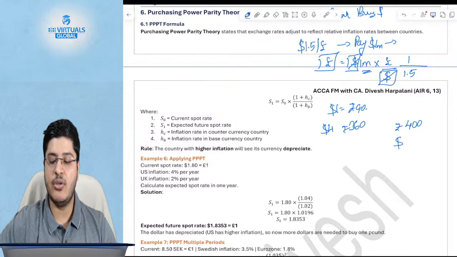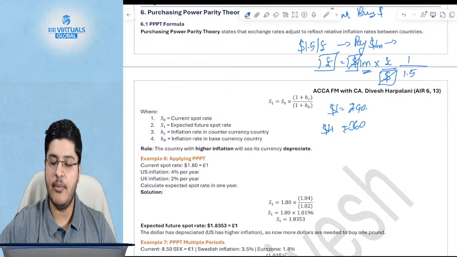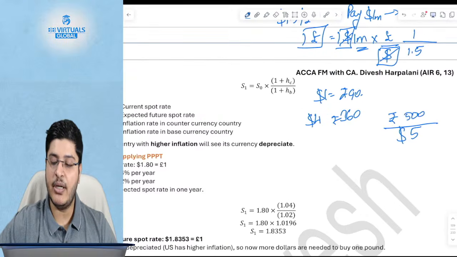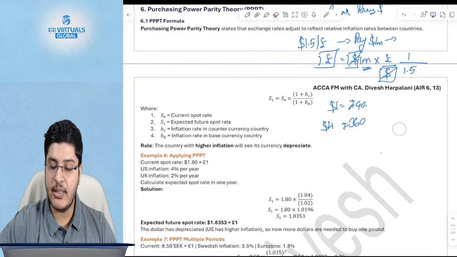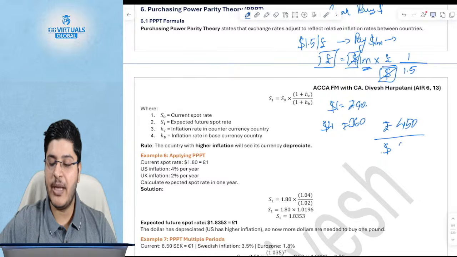or let's say the dollar price was to increase hypothetically to say $5, and the Indian price for the same pizza was to increase to say 500. Then what happens? Now the exchange rates will automatically adjust itself. Sorry, maybe not this example. Let's say the Indian price moves to 450 and the dollar price moves to 5.